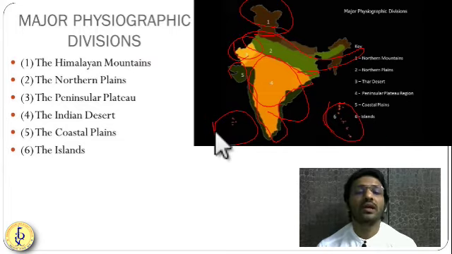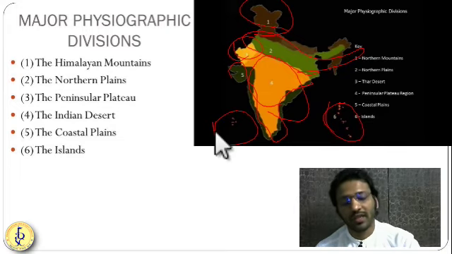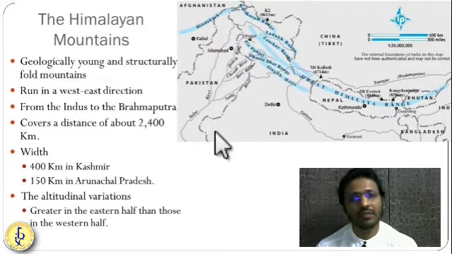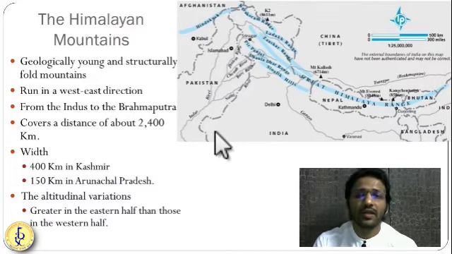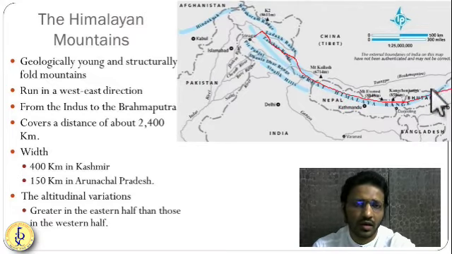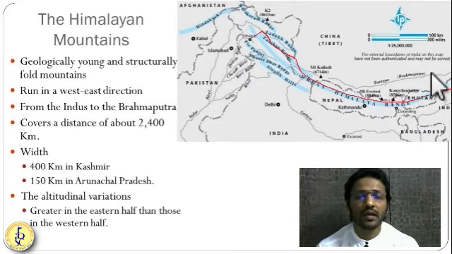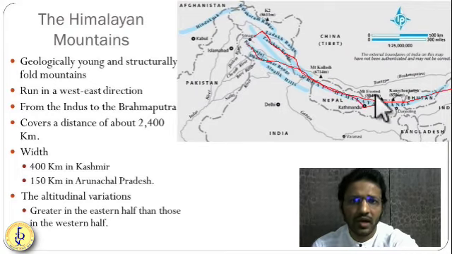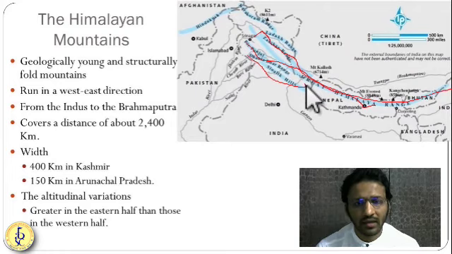So let us start first with the Himalayan mountains. When we think of Himalayan mountains, definitely a huge lofty white color mountain comes in front of our eyes. Many of you have visited these Himalayan mountains. So let us understand about the Himalayan mountains in brief. Friends, there are three divisions of Himalayan mountains, horizontal divisions. First one is the longest one, the most continuous. Second one is less continuous, less long. Third one is the shortest, and its most discontinuous range.